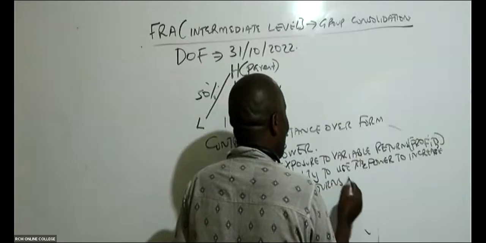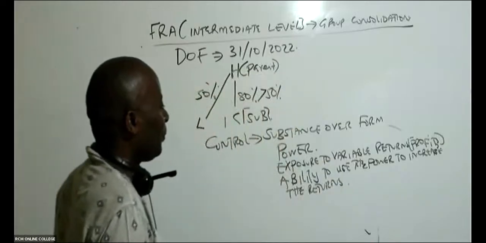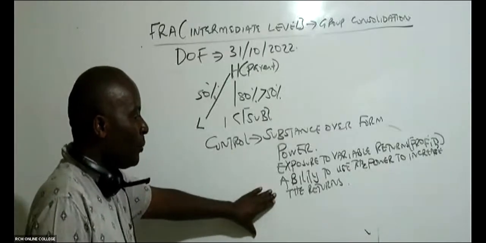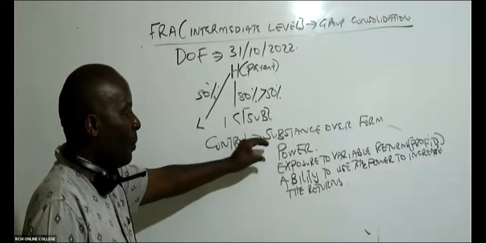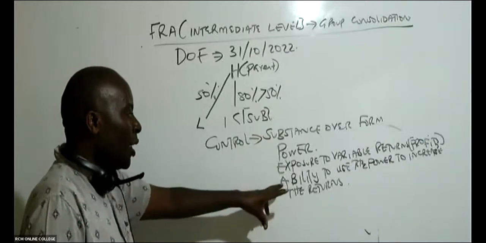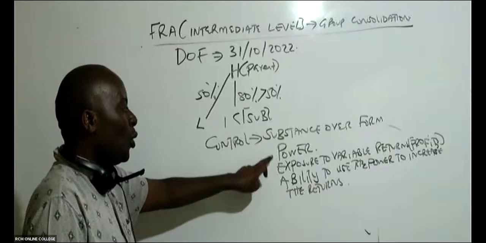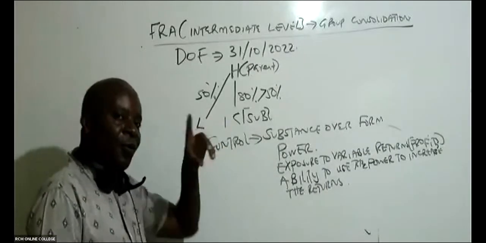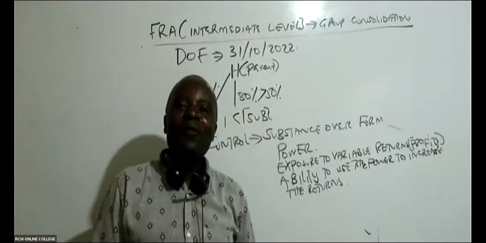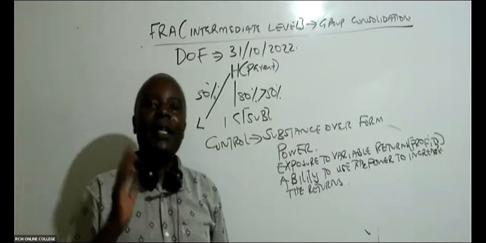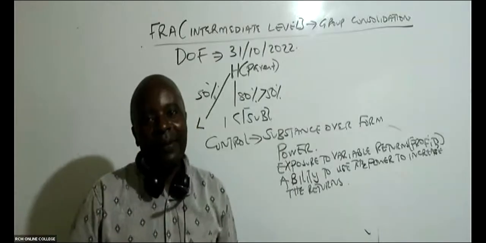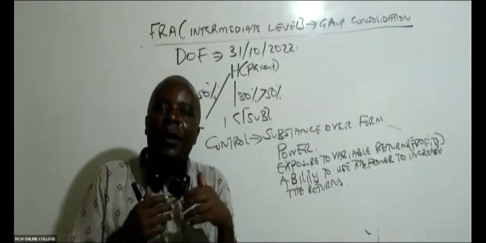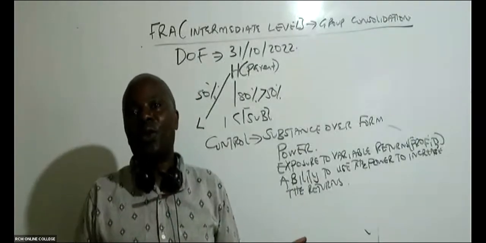If you look at your past papers, you'll see this question being asked. How do you define control? It's called the PAIR principle. You must be powerful, you must be exposed to some dividends, and then you must be able to use your power to increase profits. There are very rich people who will simply come and buy, say, 80% of RCM online college, but they're not bothered. They don't even want to come for board meetings.